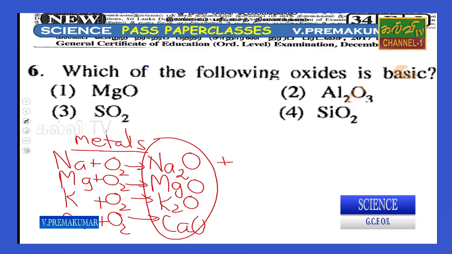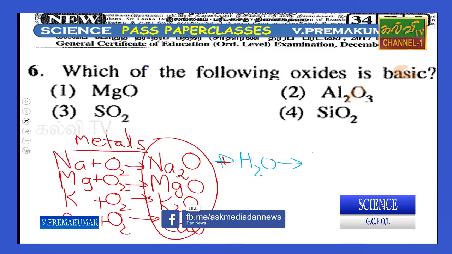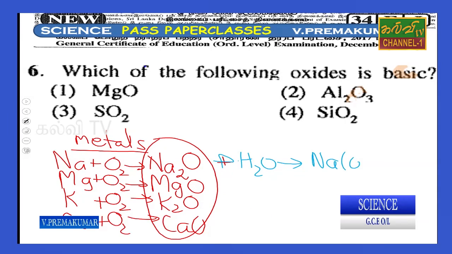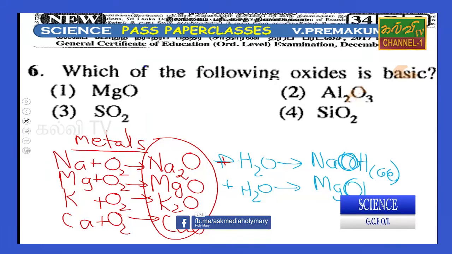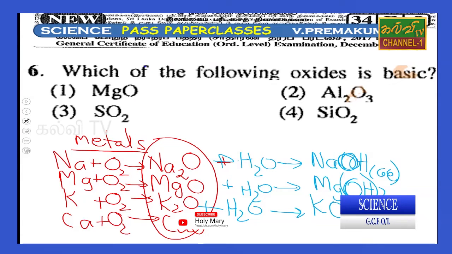When we mix with water, it gives NaOH solution, aqueous. Magnesium oxide is slightly dissolved in water. Here this is KOH, potassium hydroxide solution, and calcium also gives calcium hydroxide solution.